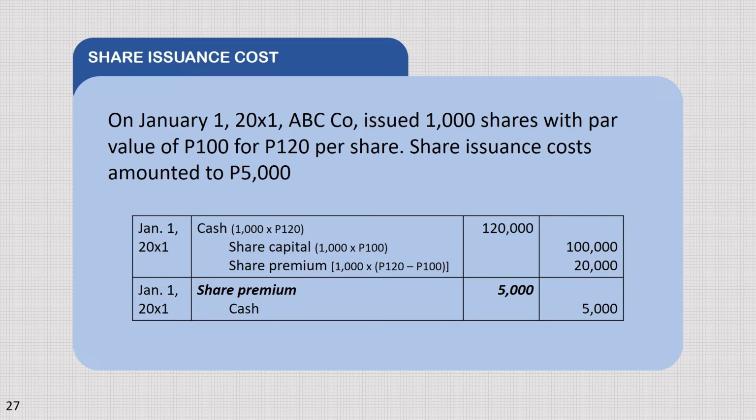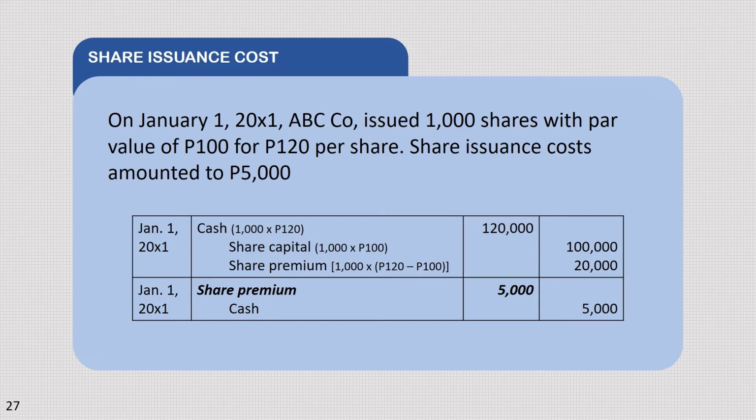So, another entry for this is share premium 5,000, kasi yung share premium babawasan lang natin for the share issuance cost. Na 20,000 ibabawas natin dun sa 20,000 yung issuance cost dun sa share premium. Babawasan natin siya ng 5,000. So, ang credit nun ay cash 5,000 pesos.